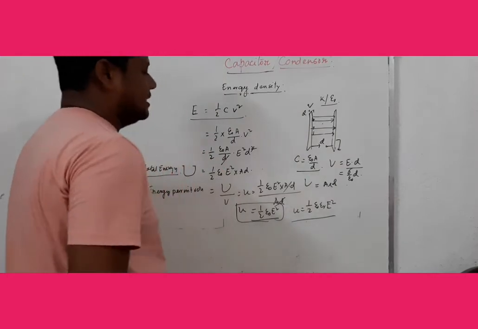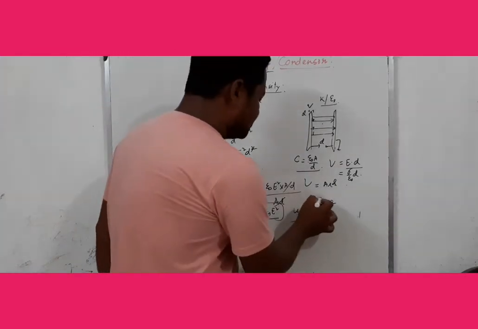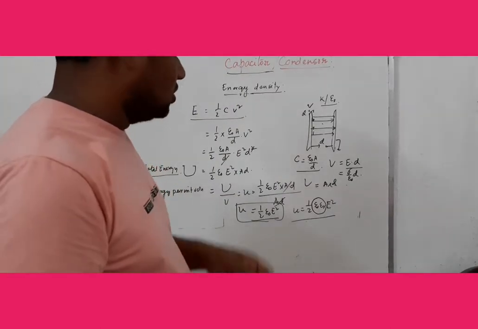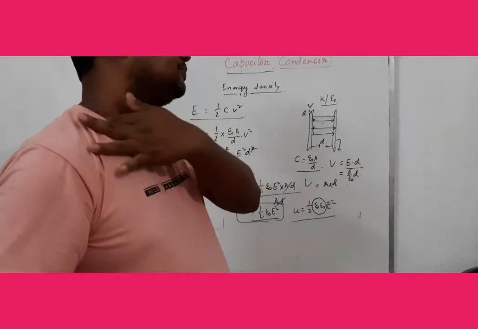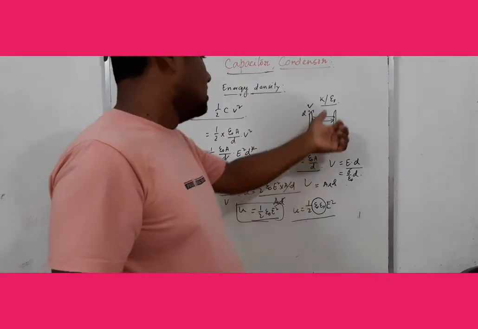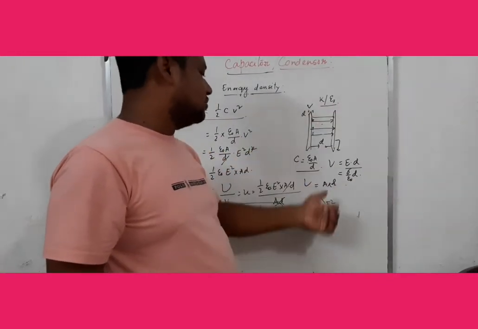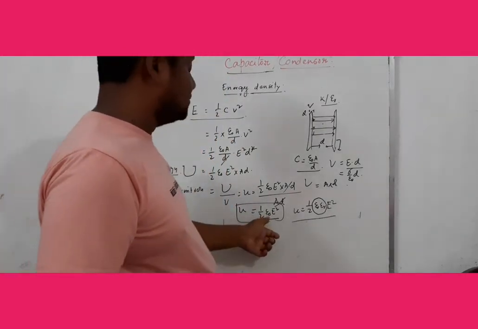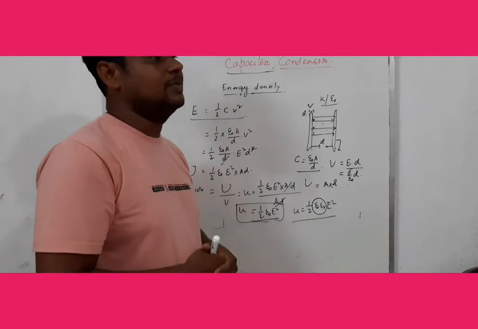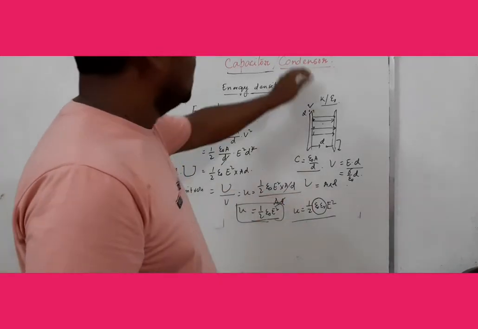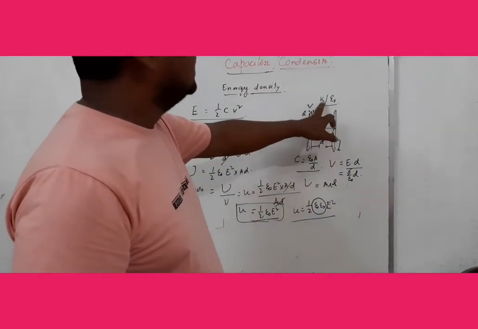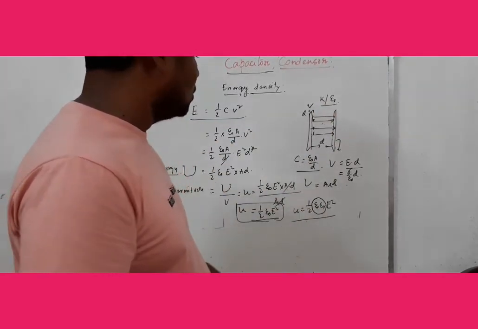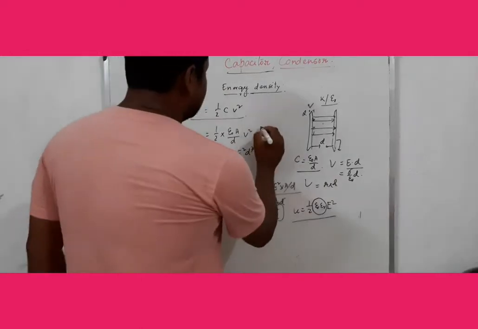Here, this epsilon 0 into epsilon R is the absolute permittivity of the medium. The student should not go to the wrong conception that if we put the dielectric constant of the system, then we will get the result. Not only that, this is nothing but the absolute permittivity of the medium. If some dielectric is placed in the medium, then the dielectric constant and free-space permittivity epsilon 0 are both involved. So what is absolute permittivity?